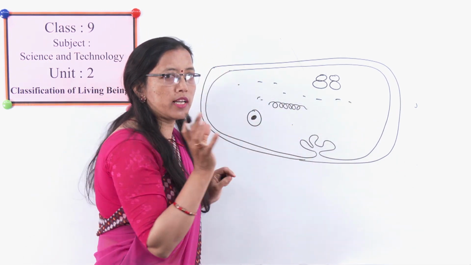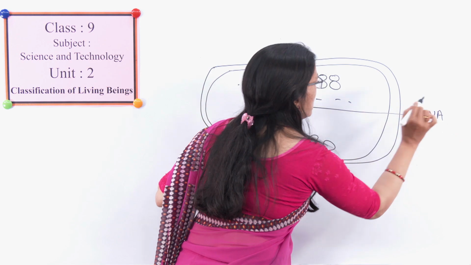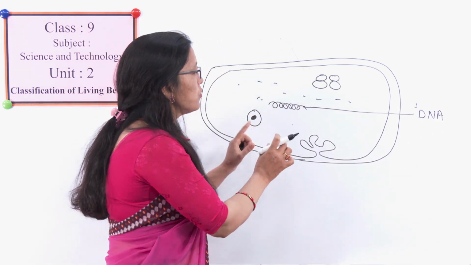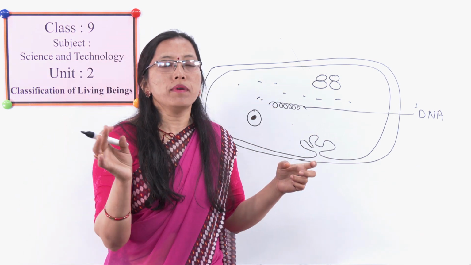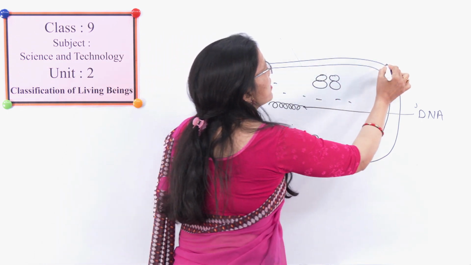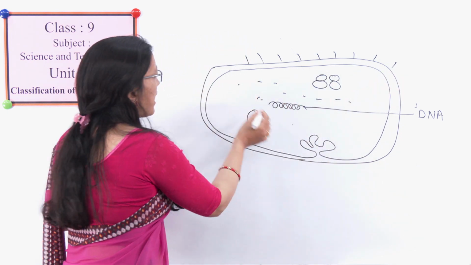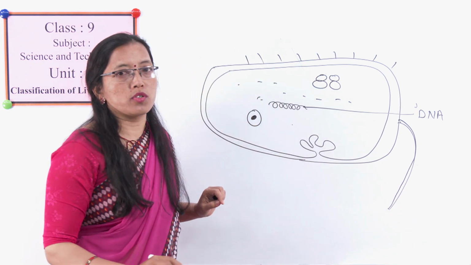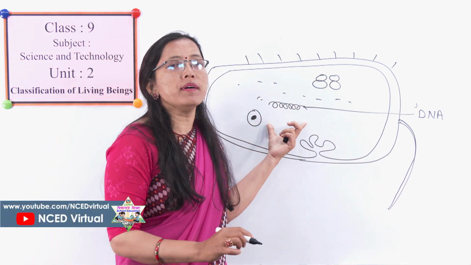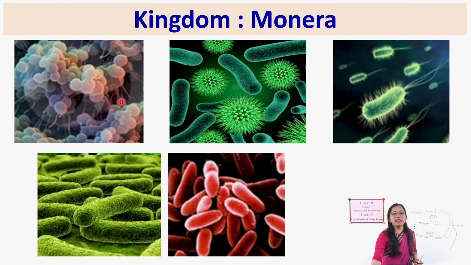Do you see any nucleus here? No, but this is DNA, the genetic material of Monera, which is freely present in the cytoplasm. There are no other double membrane cell organelles. Some have small hairy outgrowths which we call pili, and some have flagella which help them to locomote. In this way they have a very simple structure. See here, these organisms are very simple in structure.